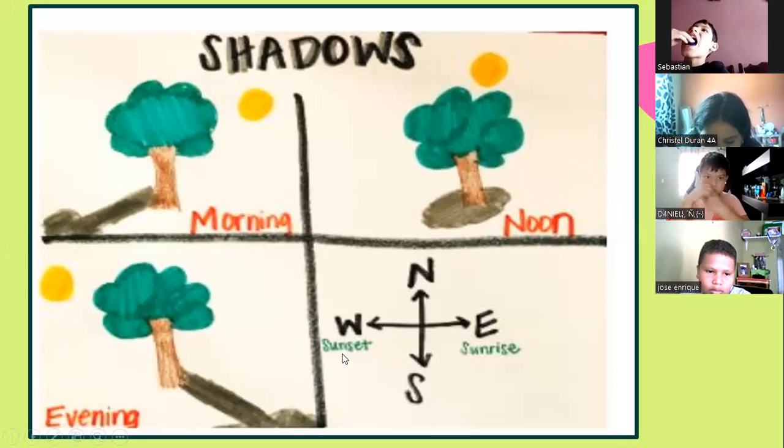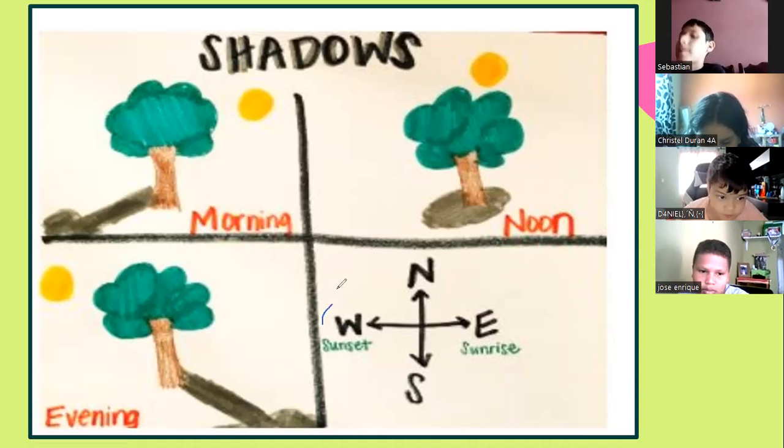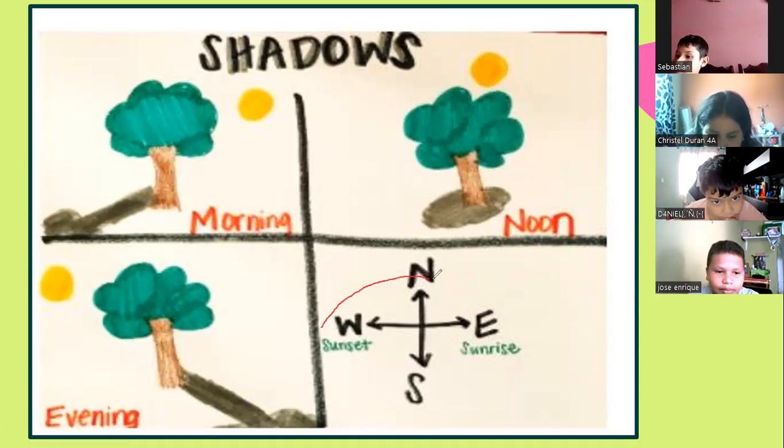So the sun sets in the west. So this is the path the sun follows. Sun sets in the west and rises the other way, like this.